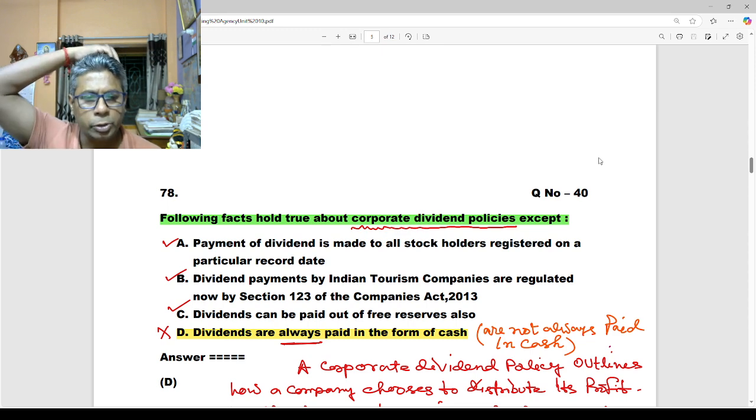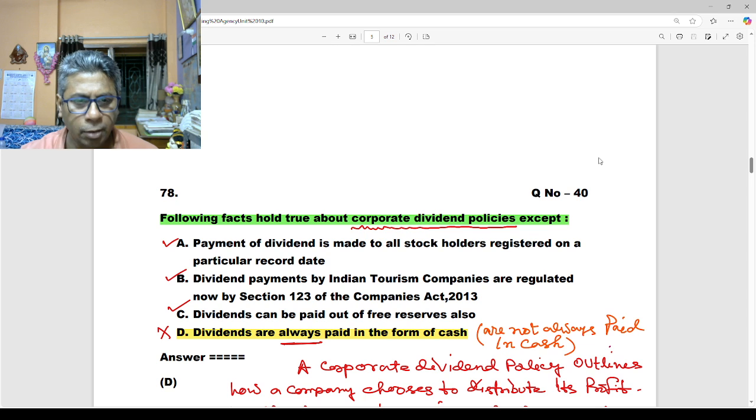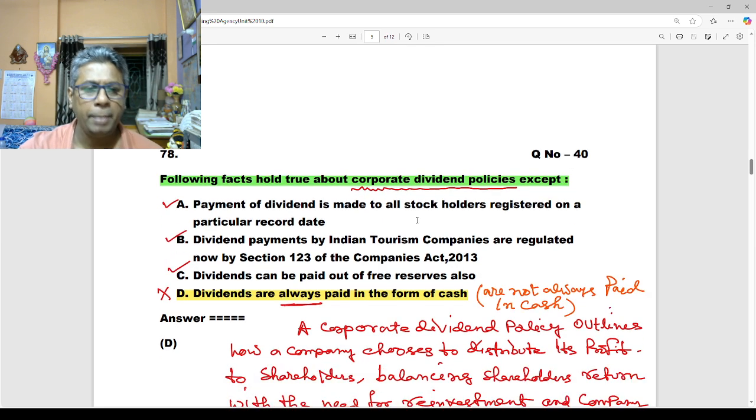This question is based on corporate dividend. The following facts hold true about corporate dividend policy, except: the payment of dividend is made to all stockholders registered on a particular record date. This is a correct statement. Dividend payment by Indian companies is regulated now by Section 123 of the Companies Act 2013.